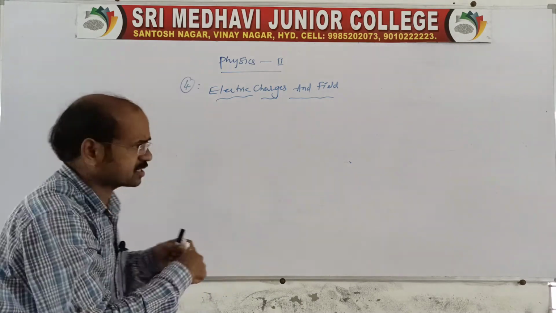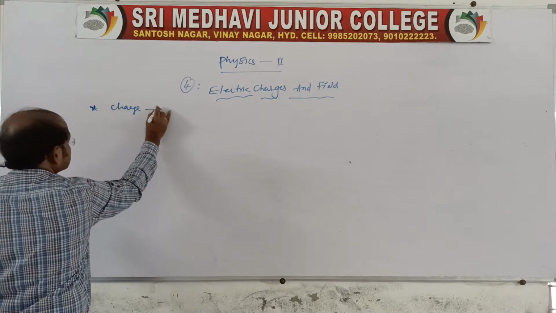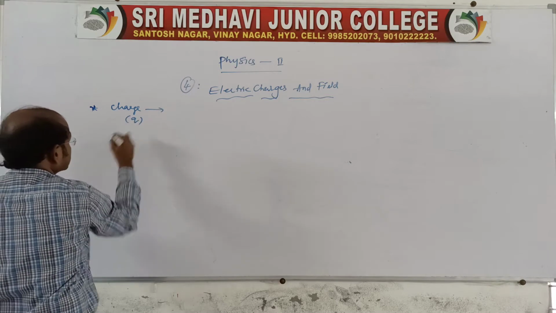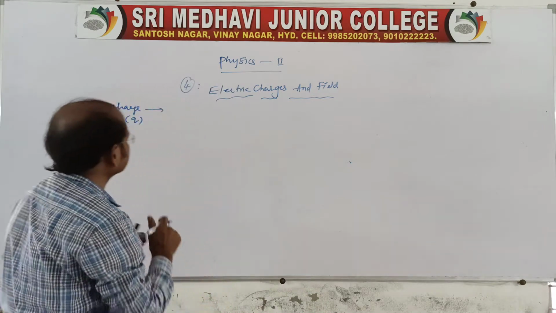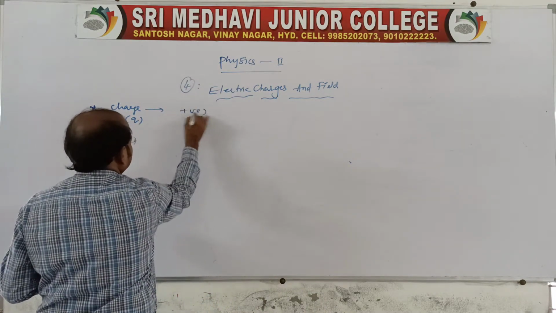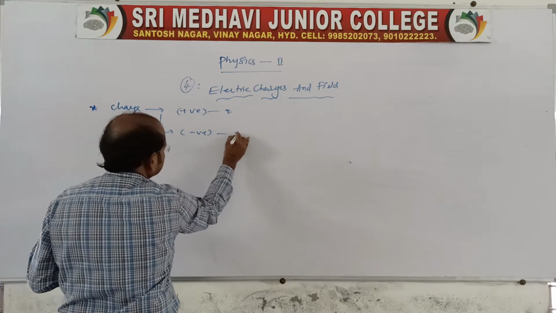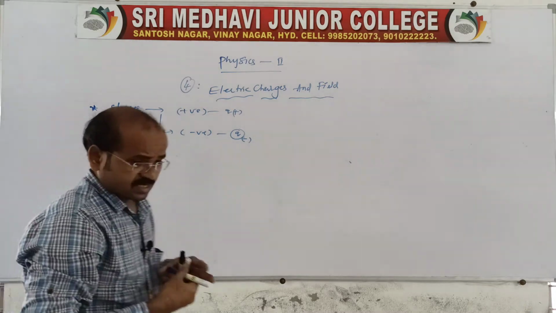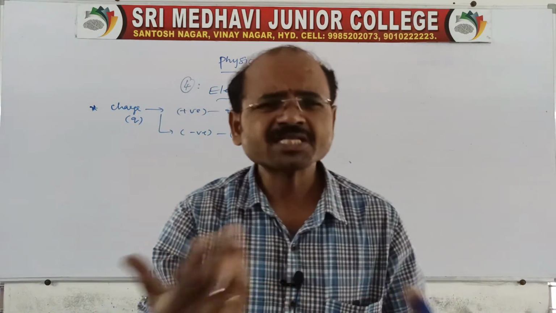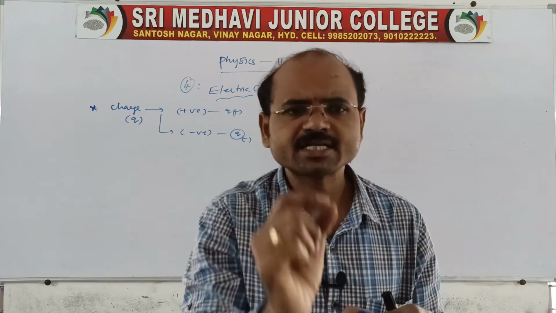Sir, what is meant by charge? Charge is denoted by Q. There are two types of charge: positive charge, which is plus Q, and negative charge, which is minus Q. So there are two types of charge, and electricity is nothing but charge having energy.